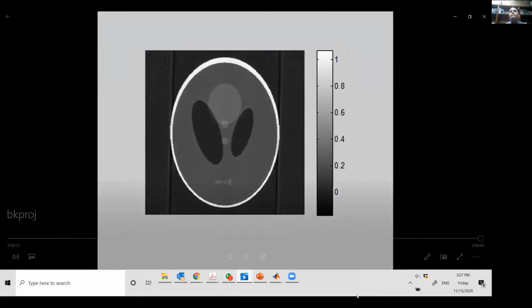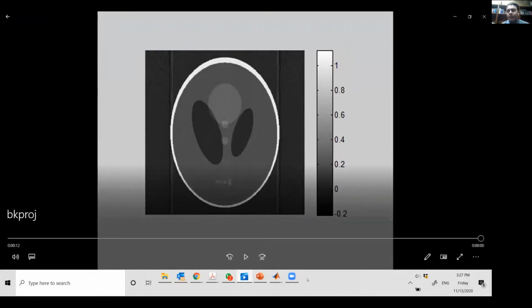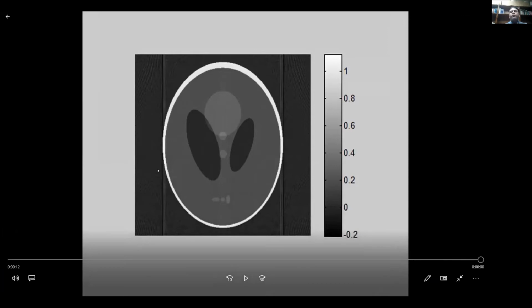So this is called back projection or image reconstruction. And clearly you are seeing some artifacts. I don't know if you are able to see that online, but there's some shading here, there's some streak artifacts here. So obviously the reconstruction is not absolutely perfect because I've not run it for a long time. I've not run it to convergence. So this is an estimate of your true image, and it is a pretty good estimate.